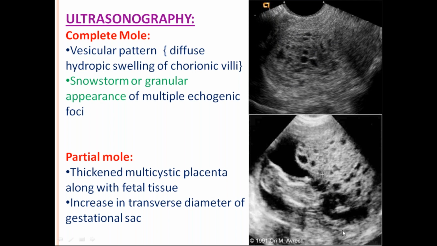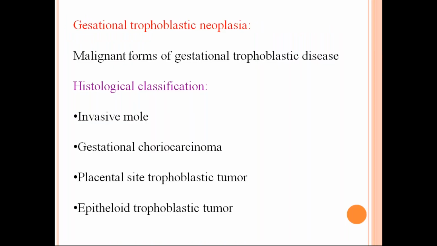And here in the second diagram, you can see some part of fetal tissue is there, and here this is the placenta. So this is a multicystic placenta along with the fetal tissue. There is no fetal heart seen, and there is an increase in the transverse diameter of the gestation sac. So these are characteristic features of a partial mole. So the differences I have finished.